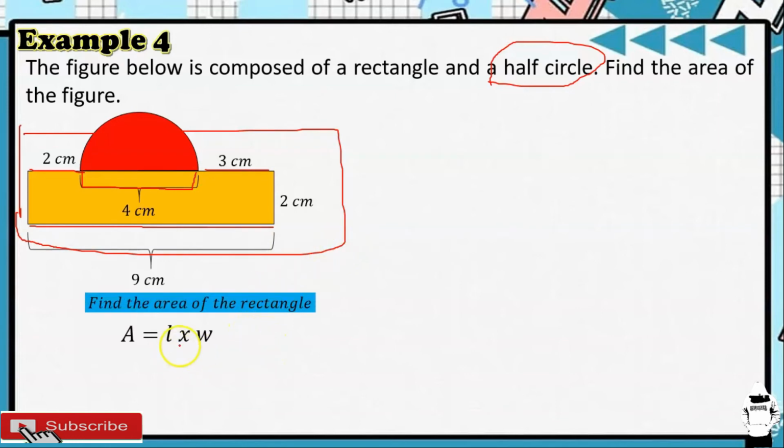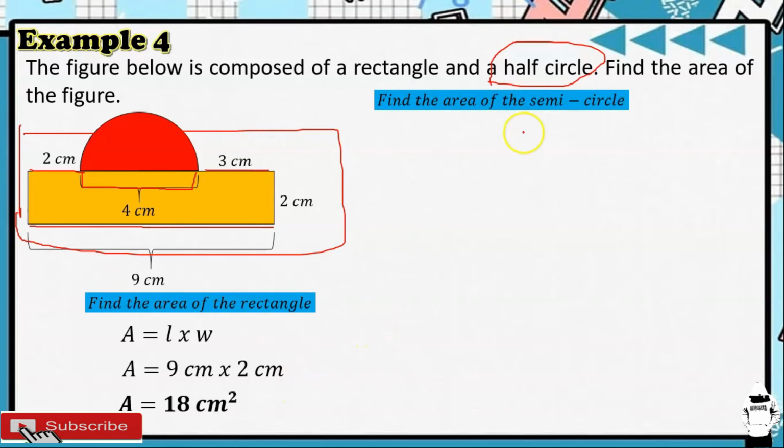So, the area of a rectangle is equal to length times width. Ang length natin dito sa rectangle na ito ay yun yung 9. And then, yung width natin, that is 2. So, 9 times 2, that is 18 square centimeters. So, the area of a rectangle is 18 square centimeters. Next naman, nakukunin natin yung area ng ating half circle at yun yung tinatawag natin na semicircle.